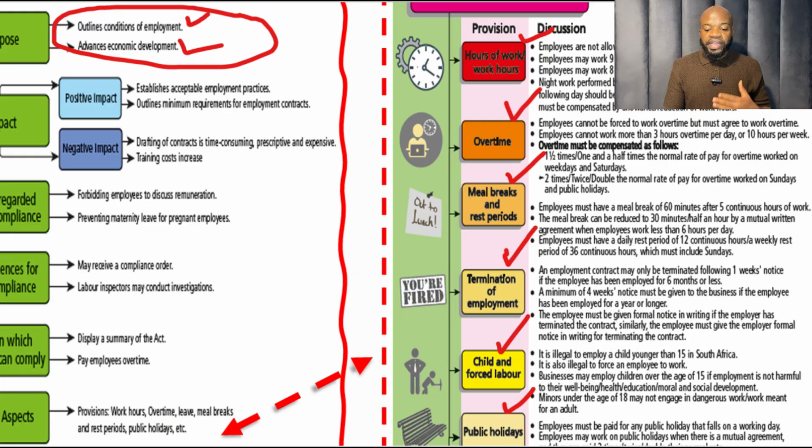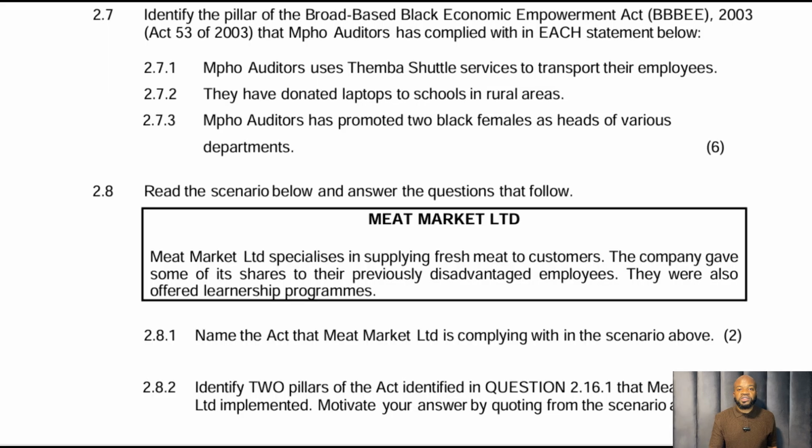Child and forced labor, we addressed it, that they cannot employ children younger than 16, and where they have employed children over 16 but younger than 18, they cannot give them duties that are for an adult. Then public holidays are paid at double the rate of the normal time. On to the next question.